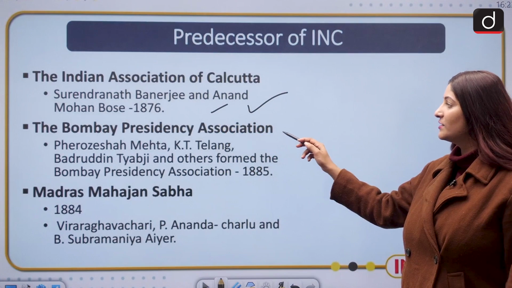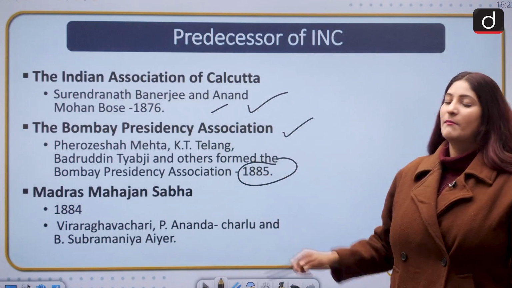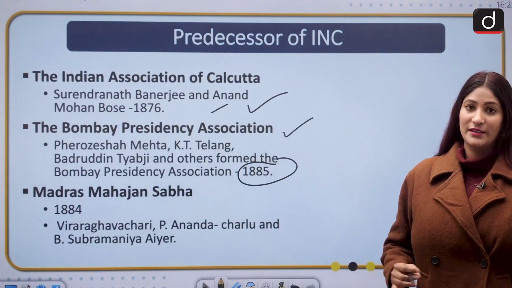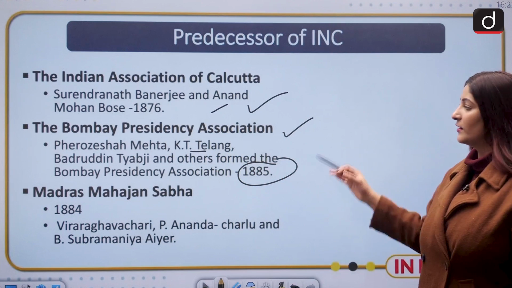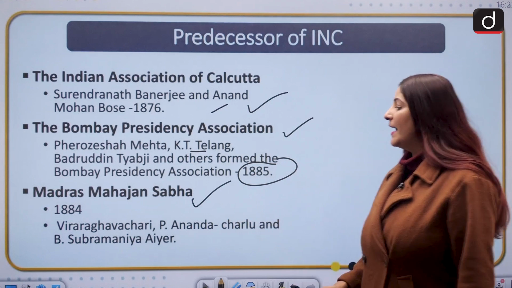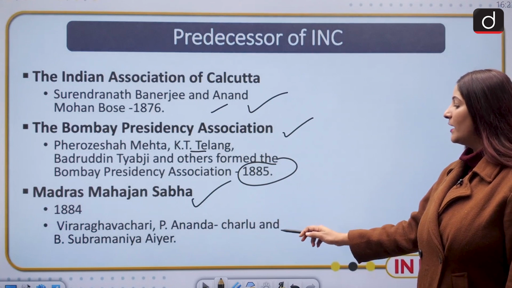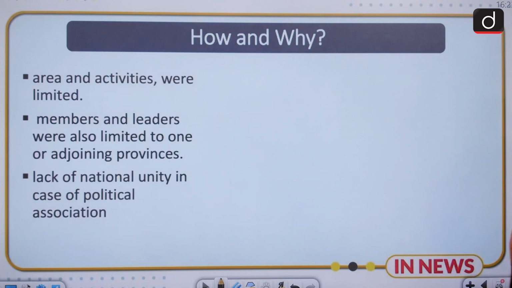The Bombay Presidency Association was established in the year 1885 by the combination of very important leaders back then, Firoz Shah Mehta, K.T. Telang, Badruddin Tyabji and others. Madras Mahajan Sabha in 1884 by Veera Raghvachari, P. Anand Charlu and B. Subramaniam Iyer. So these all were the predecessors of INC.